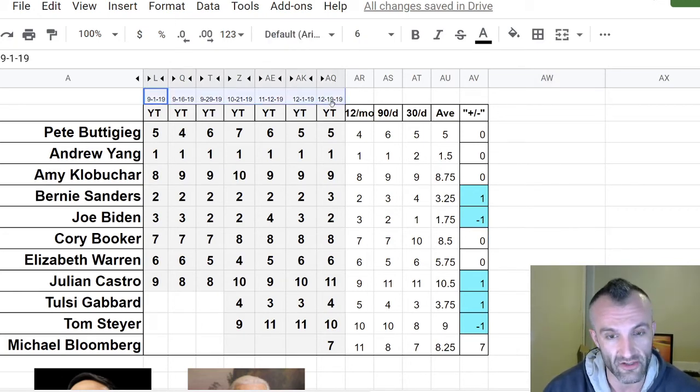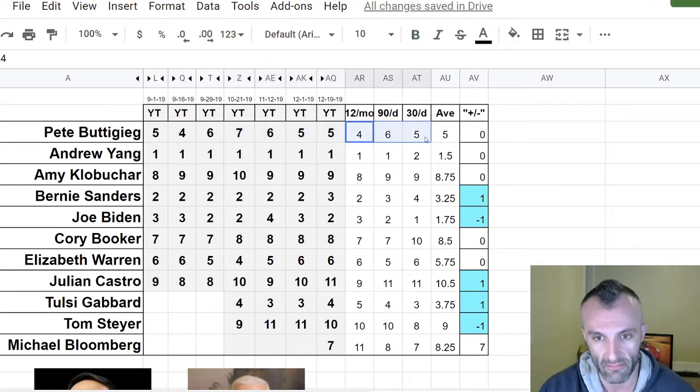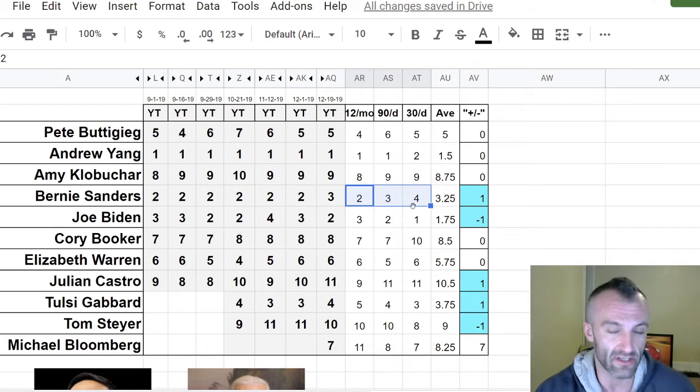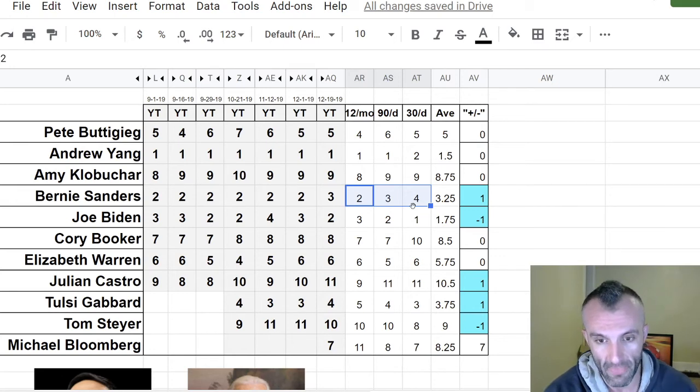As we can see, this is our 7th iteration, and we kind of want to try to understand if there's something happening. So look on the very macro level, we see, well, actually, let's just come in, we'll look at the micro and then go to the macro. Pete, nothing crazy here. Yang lost a spot, so he moved from first to second from the 90-day to the 30-day. Interesting. Look what's going on here with Sanders, and we've actually noticed this. This is the second time we've seen this where Bernie Sanders is actually losing ground. He is not gaining relevance; he is losing relevance.